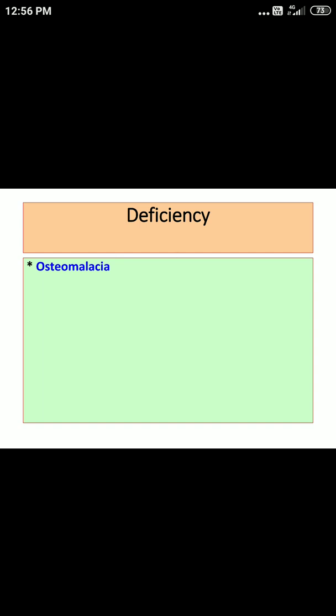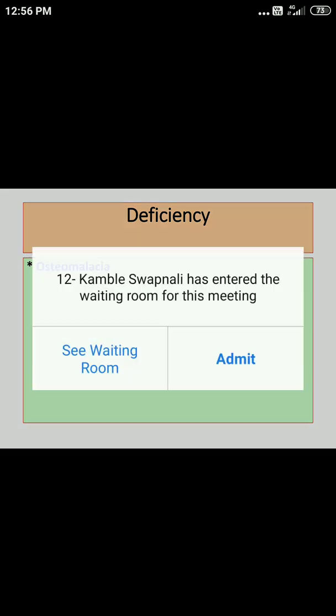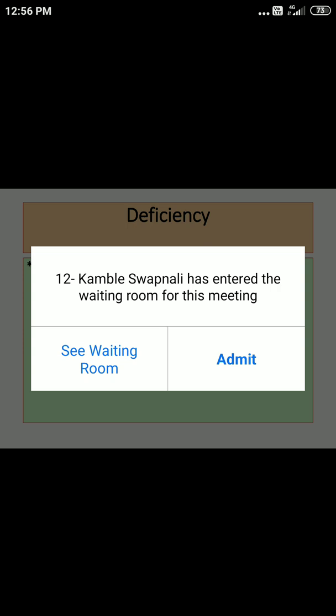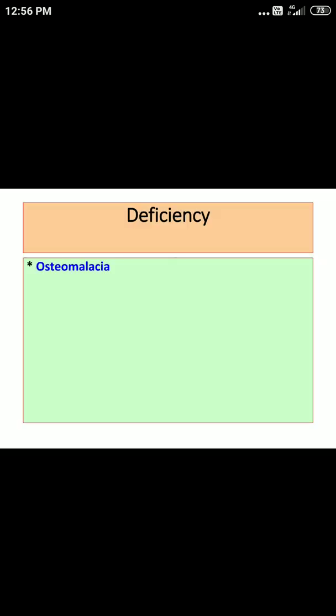Now, what things can we see in adults? As far as adults are concerned, the deficiency is osteomalacia. Please pay attention. There are so many osteos like osteoarthritis, osteomyelitis. Here we are talking of osteomalacia. Deficiency of vitamin D in adults is called osteomalacia.